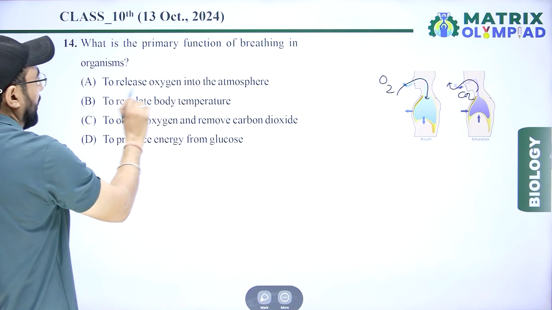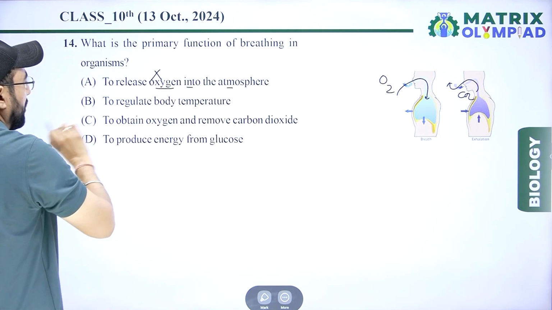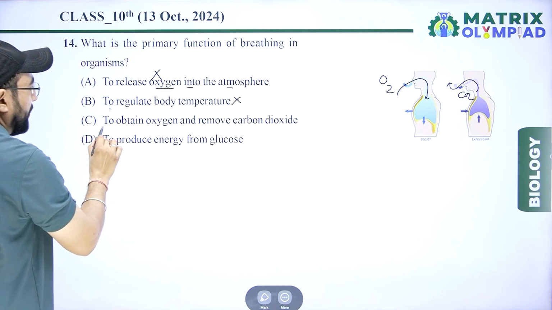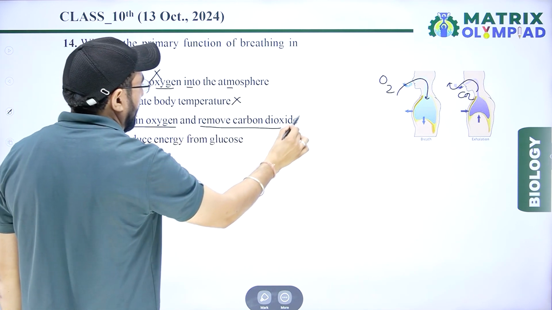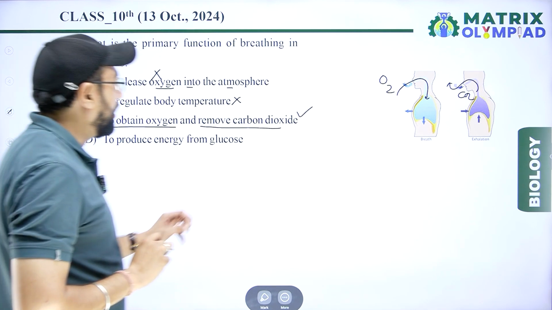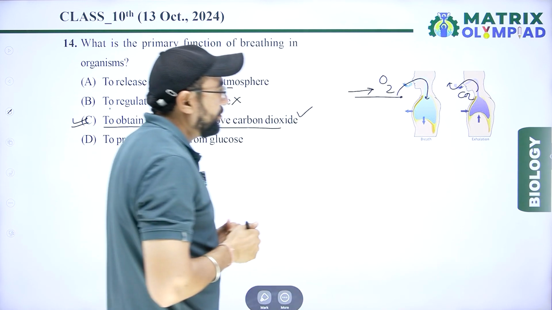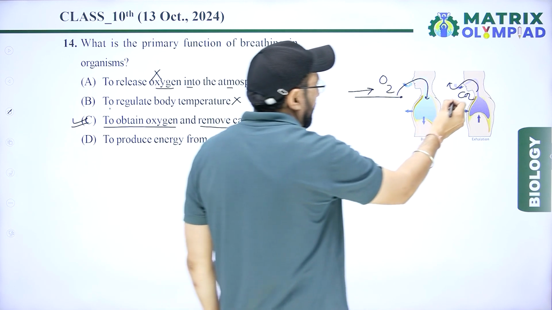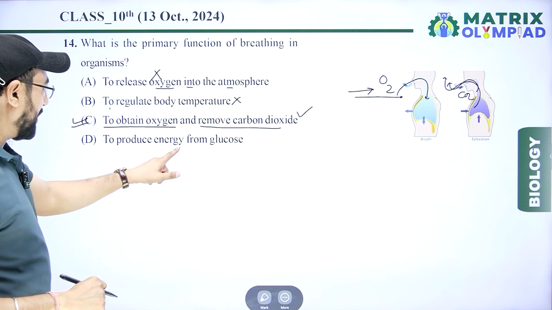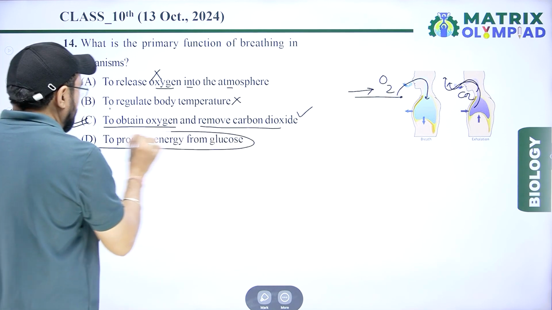According to the question, to release oxygen into the atmosphere, that is wrong. To regulate body temperature, that is wrong. To obtain oxygen and remove carbon dioxide, that is right. Breathing is a process in which oxygen is inhaled from the atmosphere and carbon dioxide is exhaled from the lungs to the atmosphere. And last, to produce energy from glucose, that is the cellular respiration process.